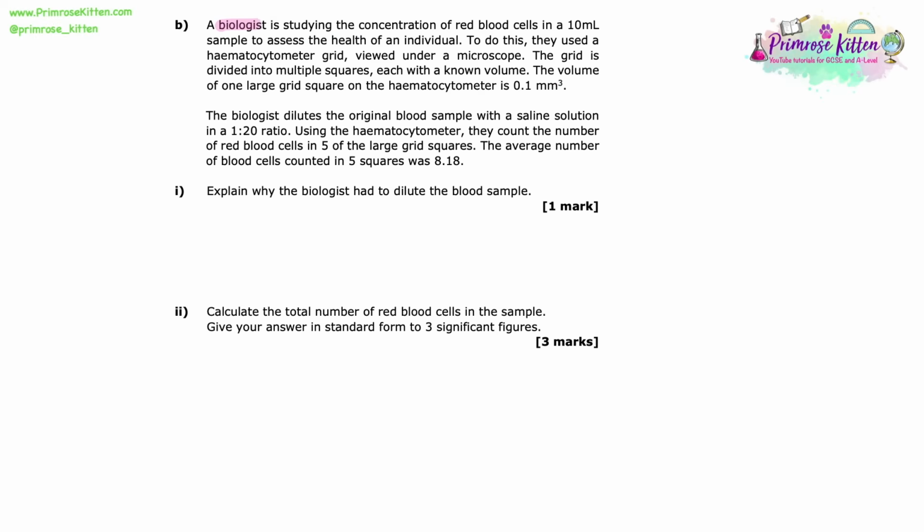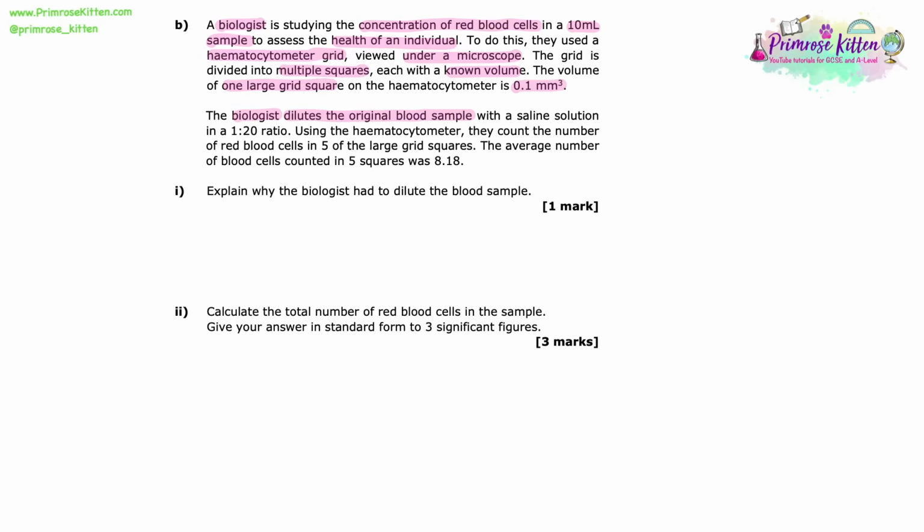A biologist is studying the concentration of red blood cells in a 10 milliliter sample to assess the health of an individual. To do this, they used a hematocytometer grid, viewed under a microscope. The grid is divided into multiple squares, each with a known volume. The volume of one large grid square on the hematocytometer is 0.1 millimeters cubed.